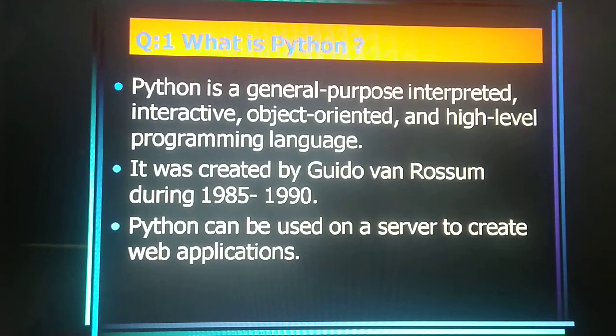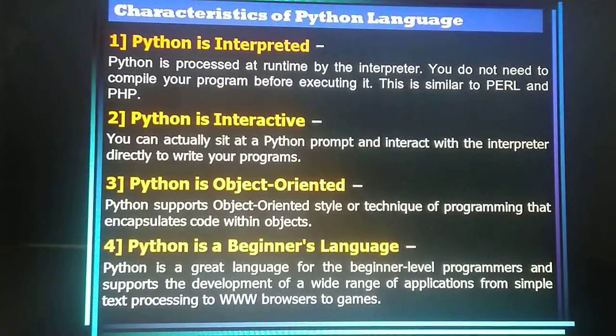What is Python? Python is a general purpose, interpreted, interactive, object oriented, and high level programming language. It was created by Guido van Rossum during 1985-90. Python can be used on a server to create web based applications also. Let's see a few characteristics of Python.